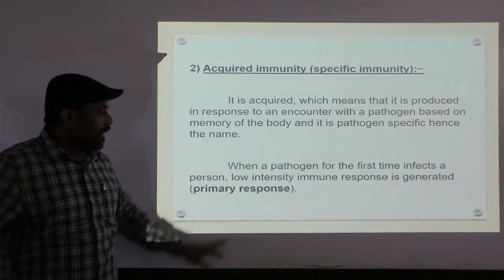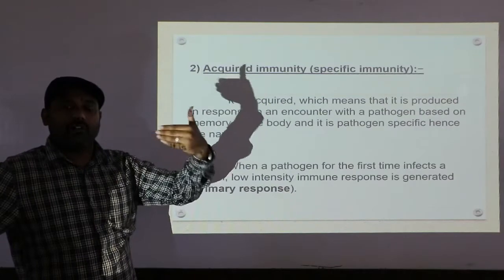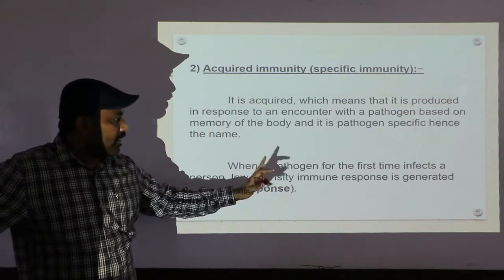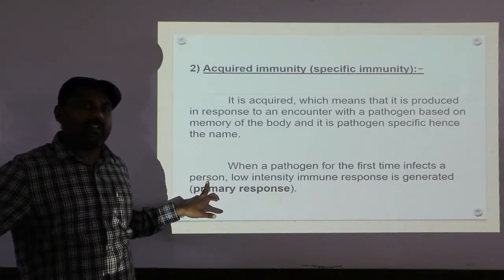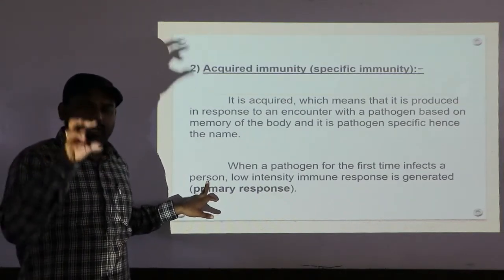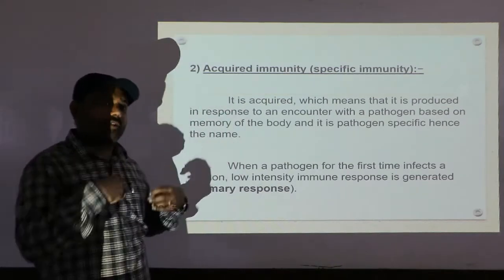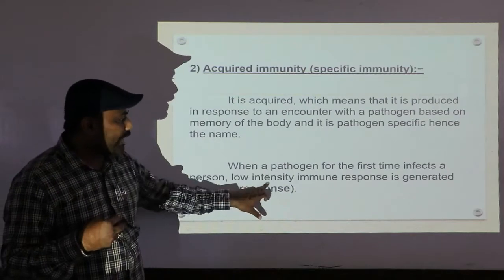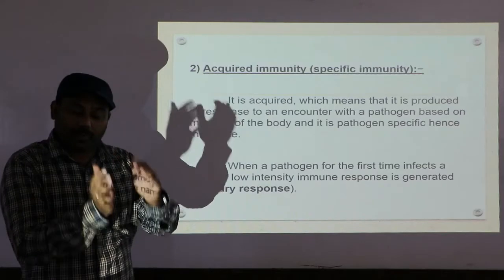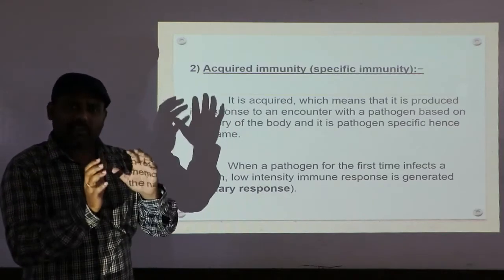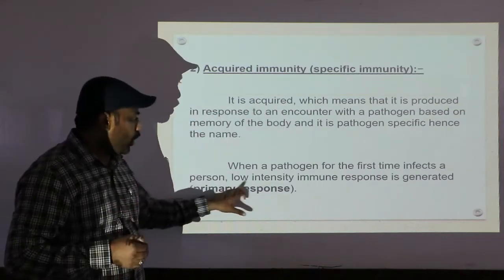Next, very important: when any pathogen or antigen infects a person or any individual for the first time, say for example a particular pathogen has entered my body, what happens? My immune system generates a low intensity immune response. Low intensity means it is going to produce antibodies or some kind of cytokine barrier, no doubt, but it will take a little bit of time.